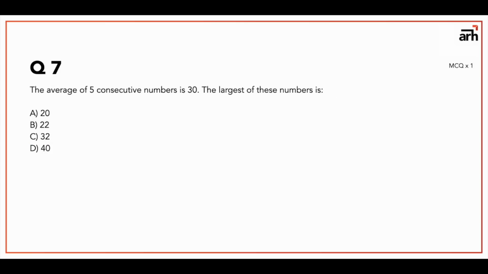Now moving on to question number 7. The average of 5 consecutive numbers is 30. The largest of these numbers is. Now the trick here is the consecutive numbers.